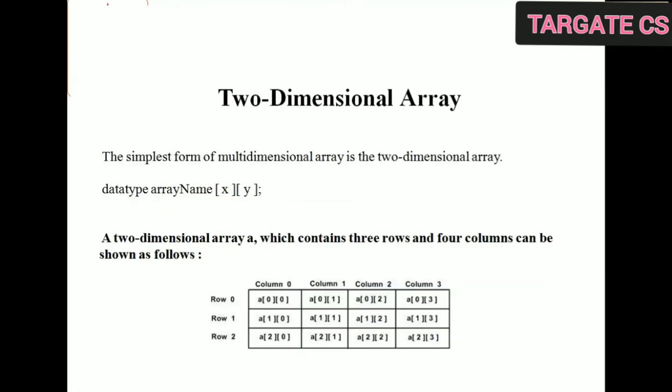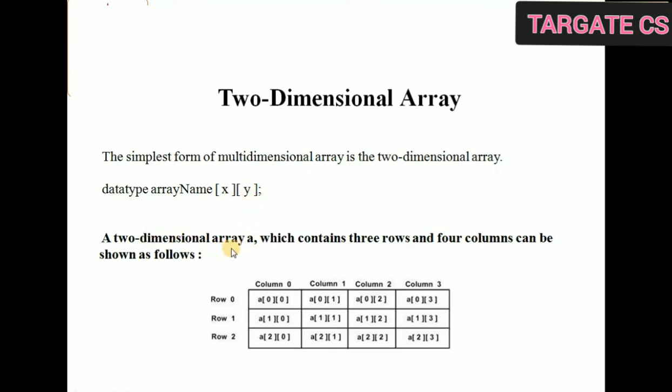So now we will consider two-dimensional array. The simplest form of multi-dimensional array is two-dimensional array. So how to declare two-dimensional array? Two-dimensional array means we will give the two dimensions. So data type, array name, first dimension, second dimension. So data type means which type of data you want to store. Again, array name of the array. X means first dimension, y means second. In this we consider x as number of rows and y as number of columns.